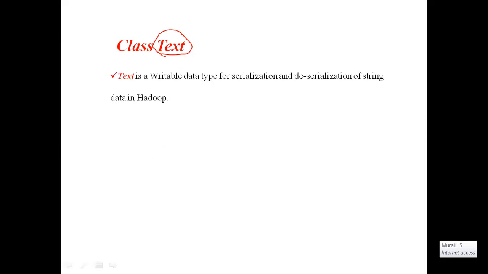Text is a writable data type for performing serialization and deserialization of strings. To perform serialization and deserialization of strings in Hadoop, we use the Text class. What is the main purpose? Why are we using Hadoop data types instead of Java data types?